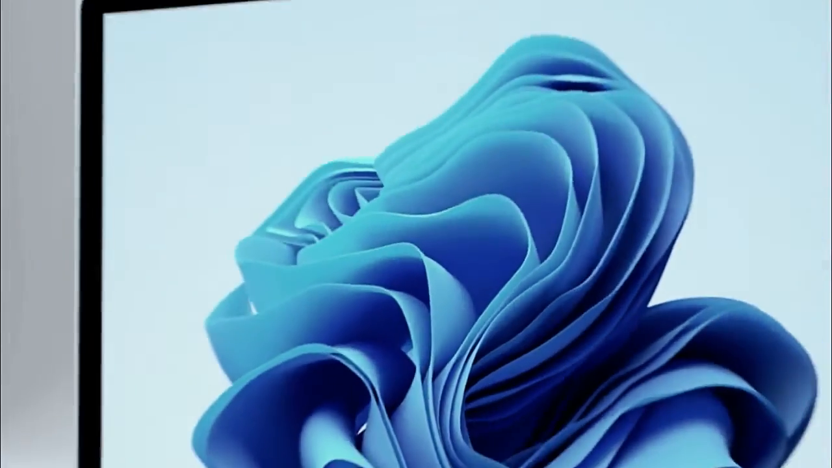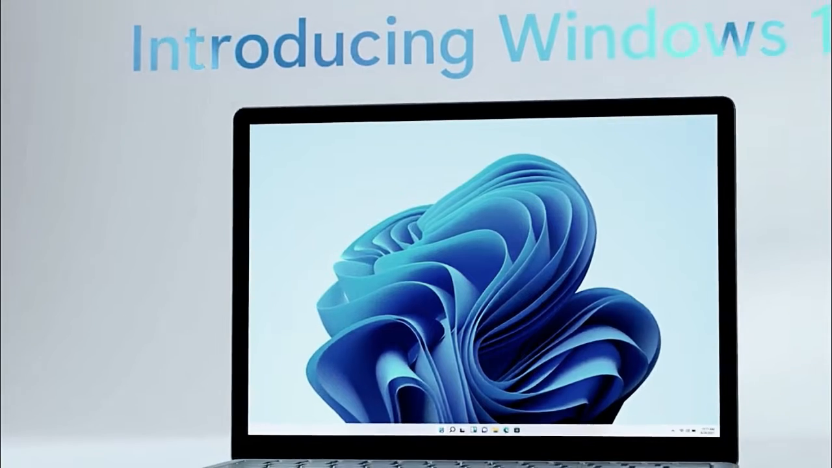Windows 11 has different hardware requirements. Those who are running genuine Windows 10, Windows 11 will be a free upgrade for them.